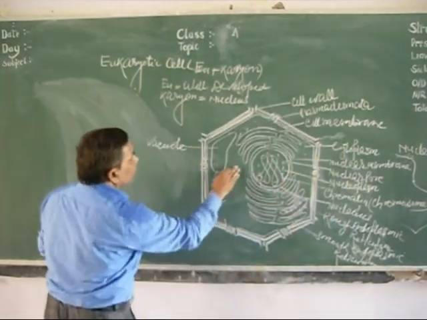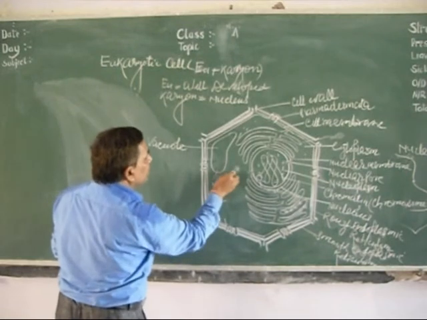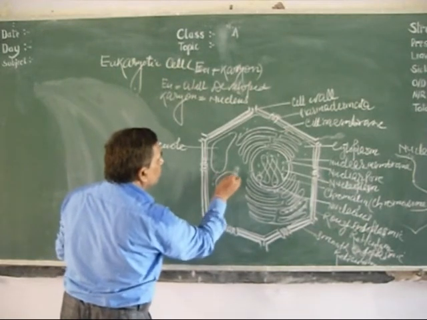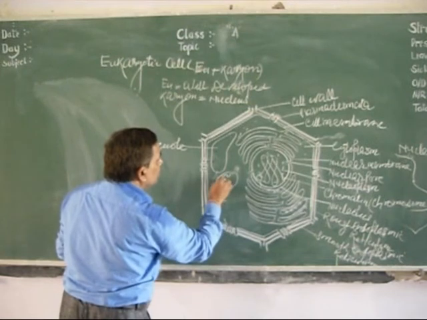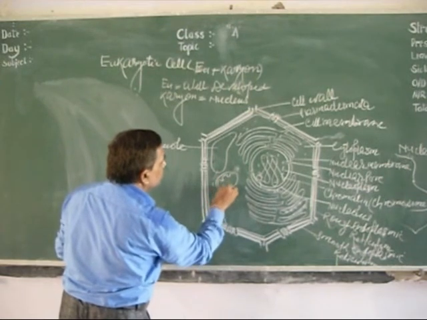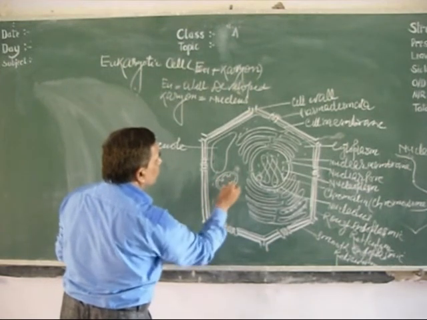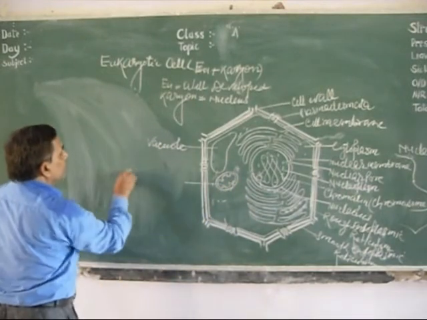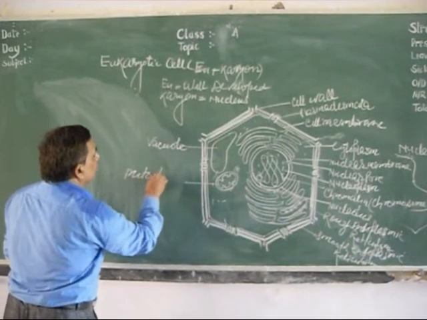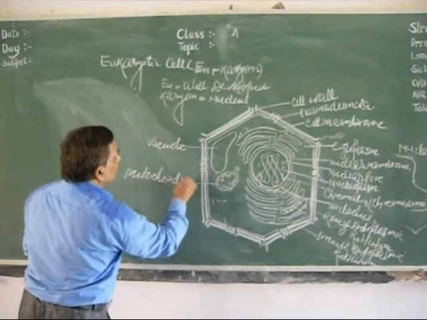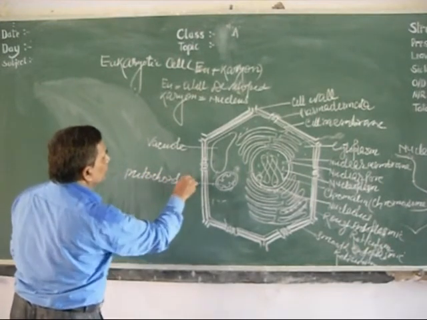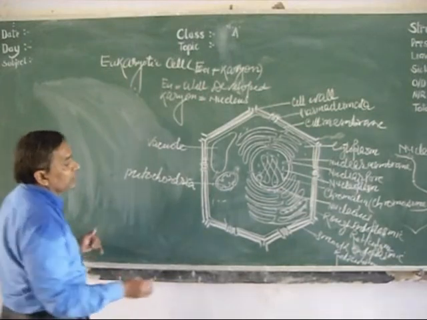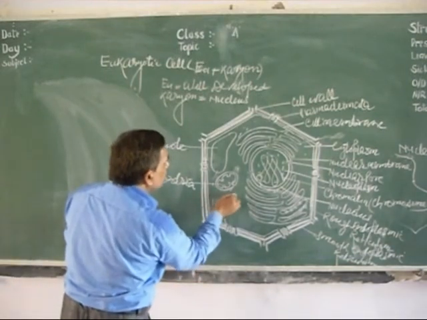And in this cytoplasm, beside the vacuole, here is the mitochondria. Mitochondria is a double membranous structure, made up of a double layer membrane, with the inner membrane forming cristae. This mitochondria is called the powerhouse of the cell because it plays an important role in production of energy by oxidation of food.